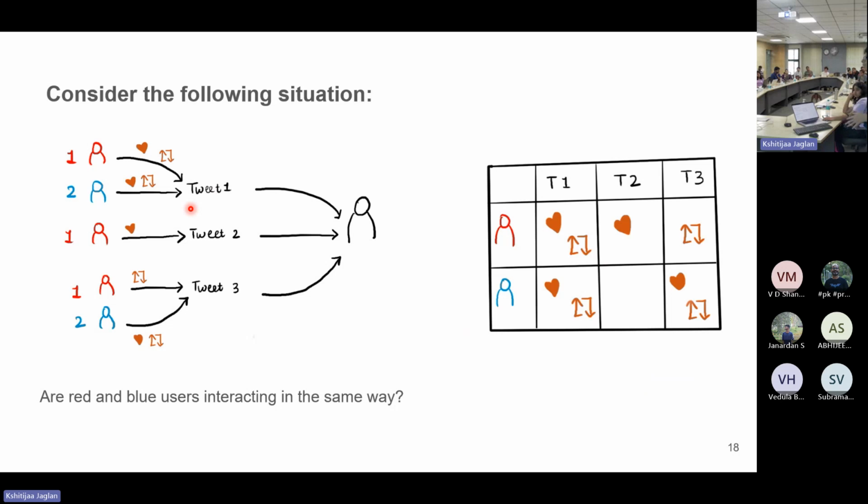For example, if T2 is some very viral tweet and that's why user 1 interacted with it, it's possible that the blue person does not really relate to that tweet. So it can mean different things and we cannot assume that. Our answer to that question was not necessarily. They're not necessarily interacting in the same way. So now our problem becomes how do we really use those 4 types of interactions and get a network which captures information from all 4 of them?